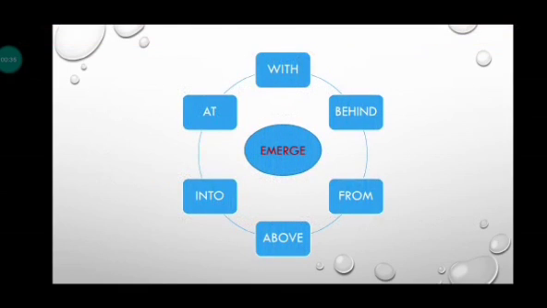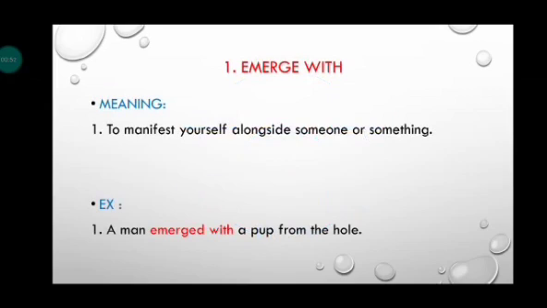The prepositions used with emerge are emerge with, emerge behind, emerge from, emerge above, emerge into, and emerge as. Now we will see the meaning and examples of each phrasal preposition. The first phrasal preposition is emerge with. Its meaning is to manifest yourself alongside someone or something. Its example is: a man emerged with a pup from the hole.